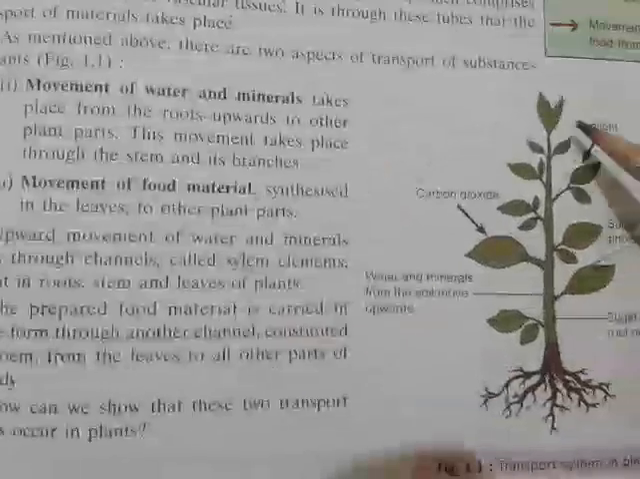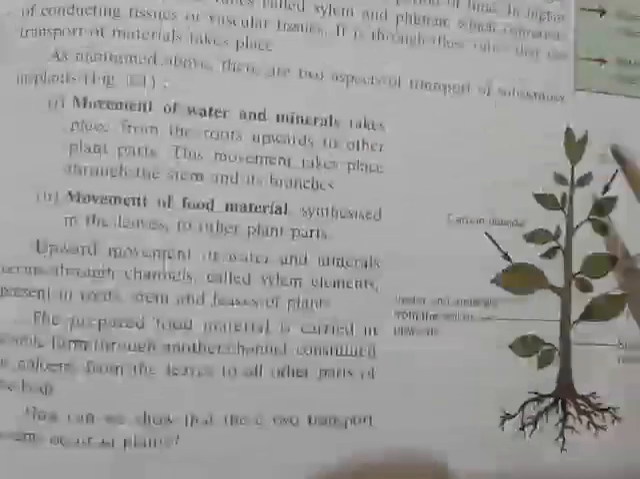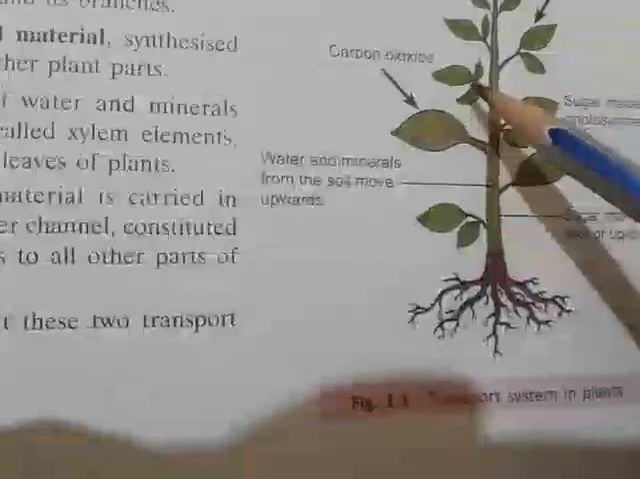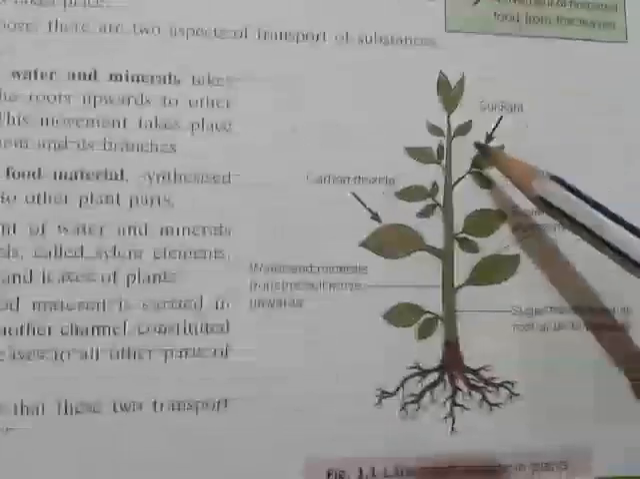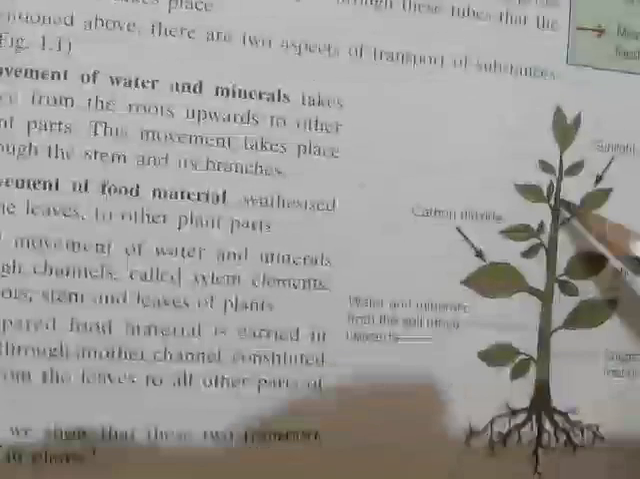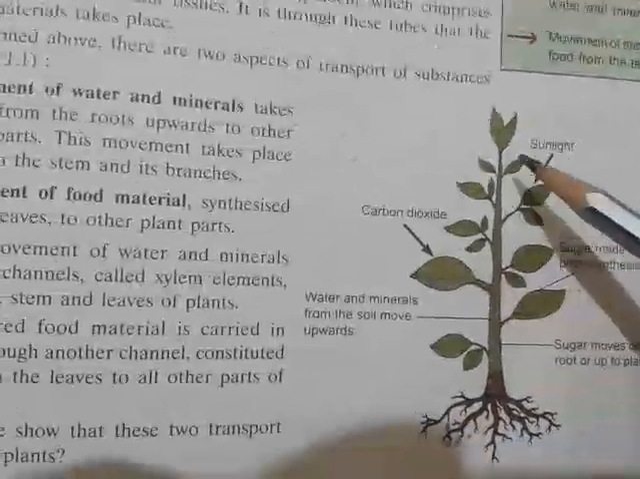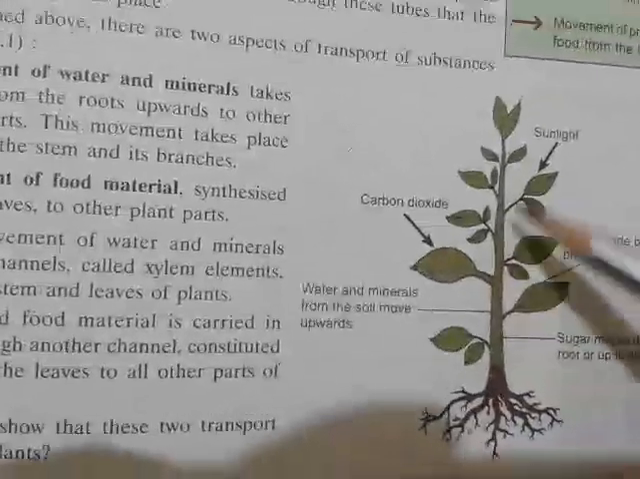And after the processing of the food material by photosynthesis in the presence of sunlight, carbon dioxide and chlorophyll, the food that has been produced here is also transported. So there are two transportation systems.